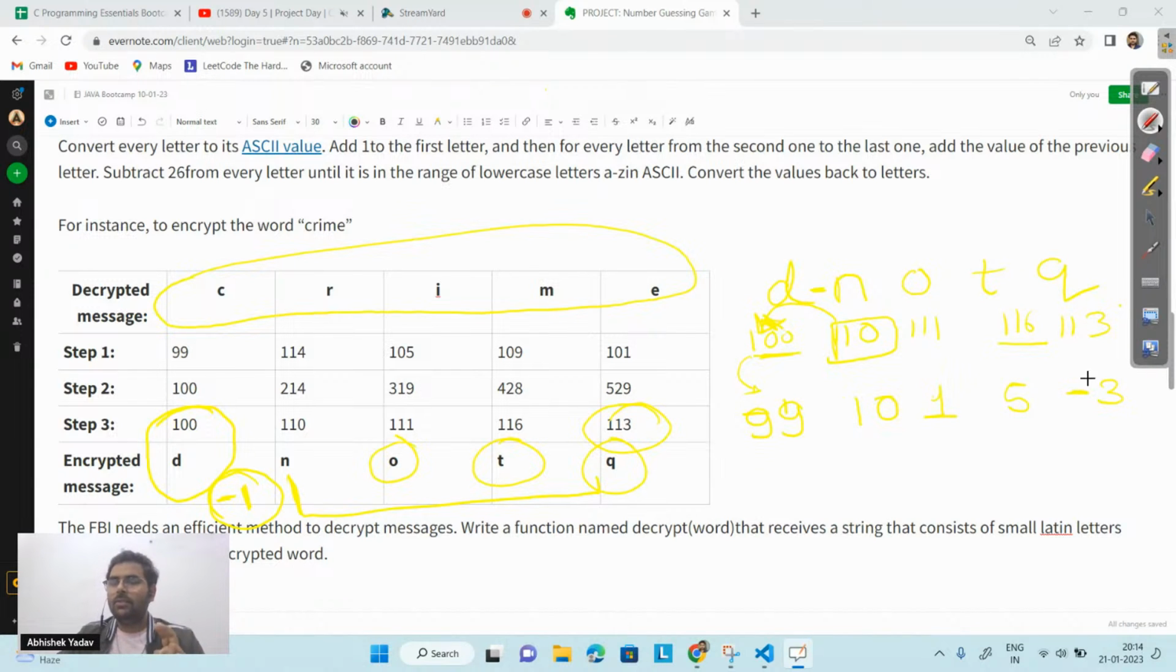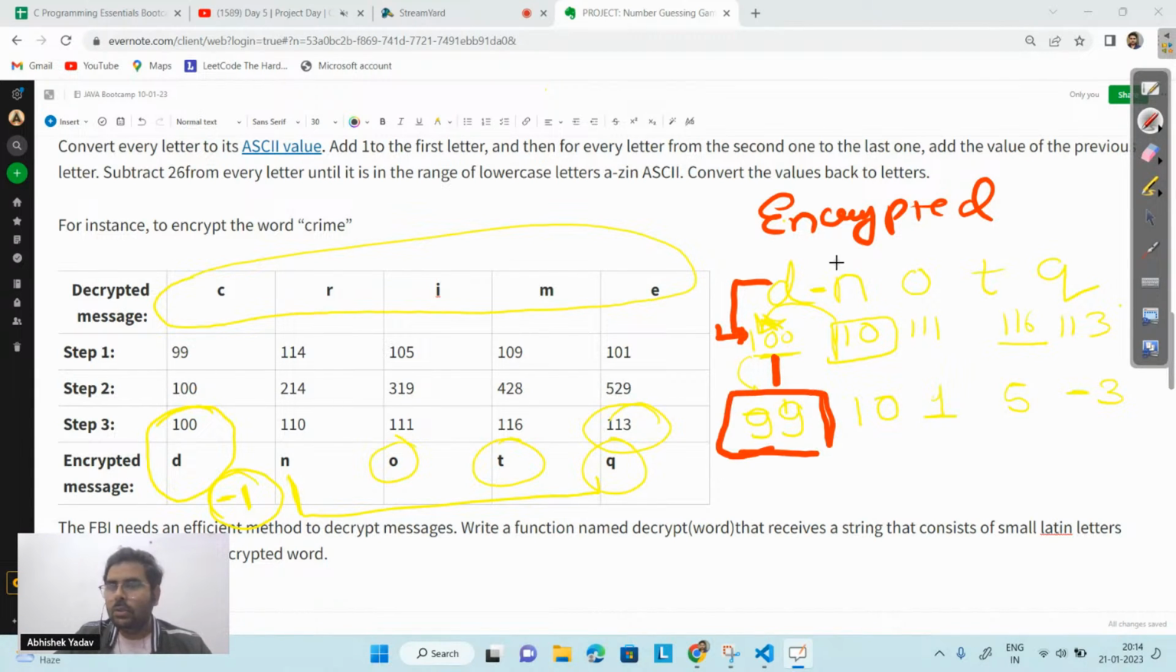So the first step is, they have the encrypted message, that is this one. They are converting the encrypted message to the ASCII code. After converting, to the first character they are subtracting the ASCII code with -1, so we got 99. And to the remaining characters, that is from N to Q, they are taking the ASCII code and subtracting the value with the previous ASCII code.